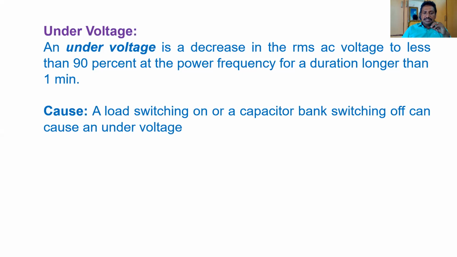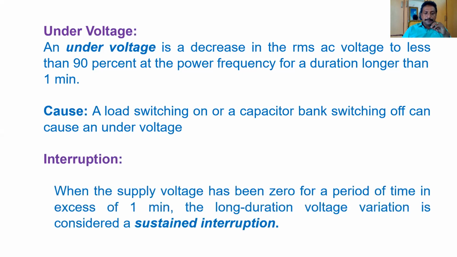This under voltage is caused by switching on loads or capacitor bank switching off. So switching on the loads or switching off the capacitor banks can cause under voltage. When you switch off the capacitor bank, in such a scenario also under voltage is produced in the power